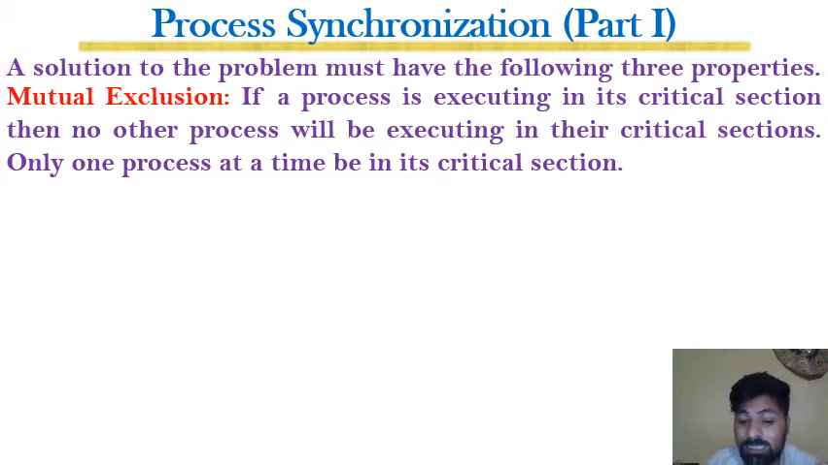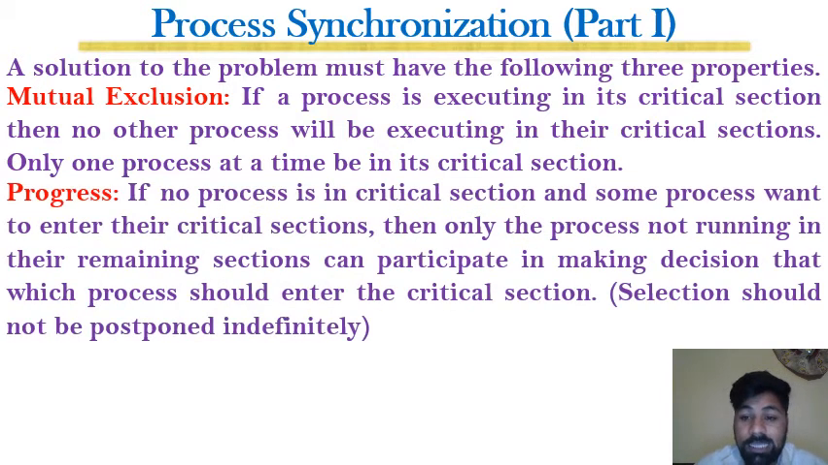It means that if a process is in the critical section, then no other process is allowed to enter the critical section, or at a time one and only one process must be in the critical section. No more than one process must be in the critical section. At most one process can enter the critical section at a time. Another condition is the progress condition. If no process is in the critical section and some processes want to enter their critical section, then only the processes not running in their remainder section can participate in making the decision of which process should enter the critical section. Selection should not be postponed indefinitely.